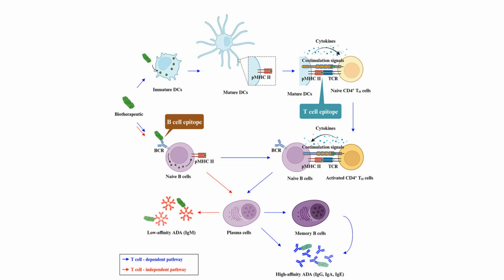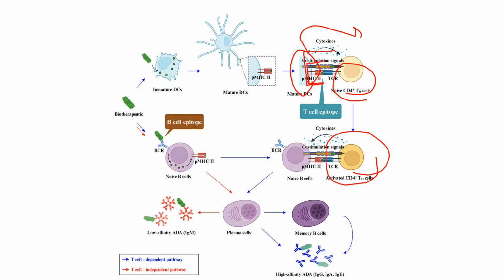Here, how this happens: there is a T cell dependent and a T cell independent pathway. How this works is, these dendritic cells are the mature dendritic cells. They reach the lymph node and convert the naive CD4 cells into activated cells. Here three signal molecules play a very important role.